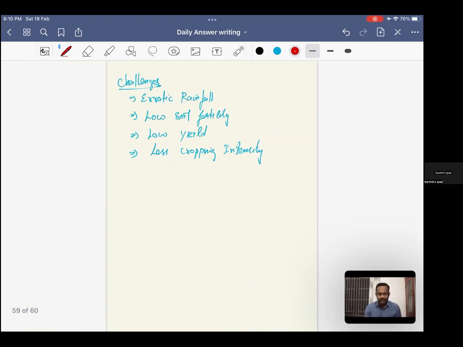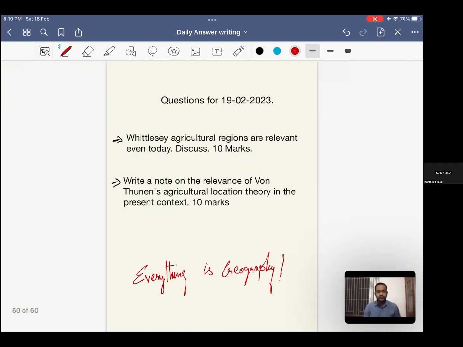Right. To conclude, or in the initial part, based upon the answer writing style you have, you can speak with respect to erratic rainfall, low soil fertility, low yield, and low cropping pattern and intensity. If you're going to conclude, you can say these are the problems available. To address these particular problems, the government of India and the state governments have come up with these schemes. Right?